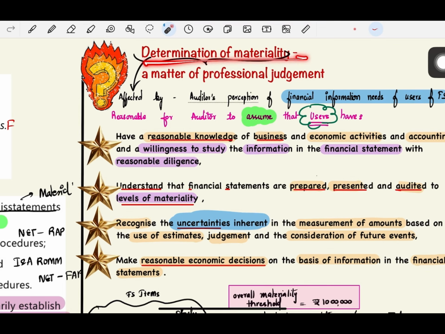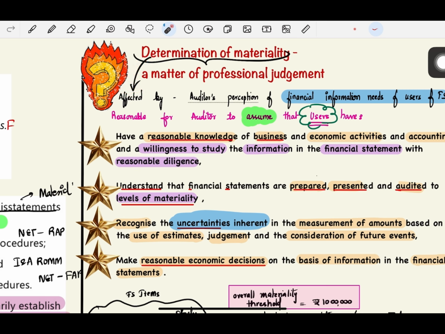So the determination of materiality is a matter of professional judgment. The auditor has to exercise his professional judgment when he is determining the materiality level. This determination is basically affected by the auditor's perception of financial information needs of users. So basically, why are the financial statements being audited? So that the users will get a nice set of information which doesn't have errors, or which has minimal errors. So the determination of materiality is affected by the auditor's perception of financial information needs of users.